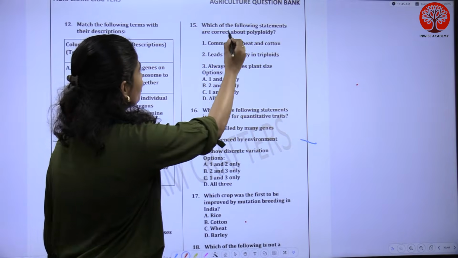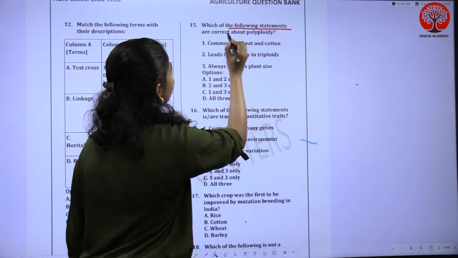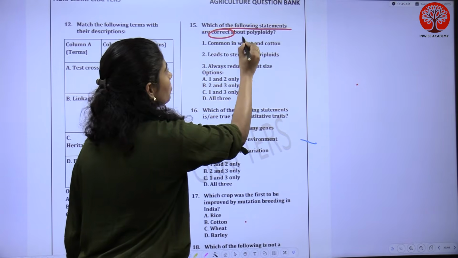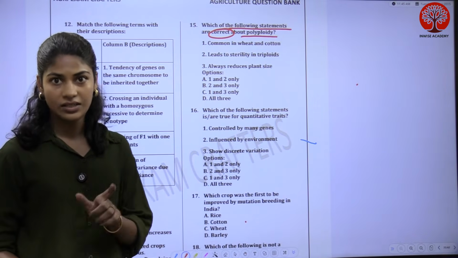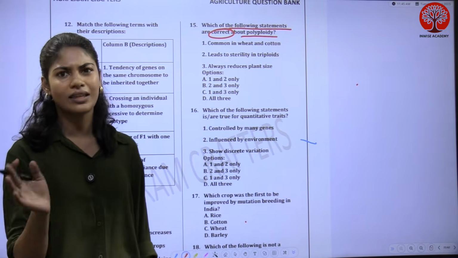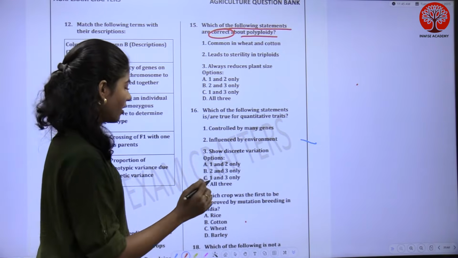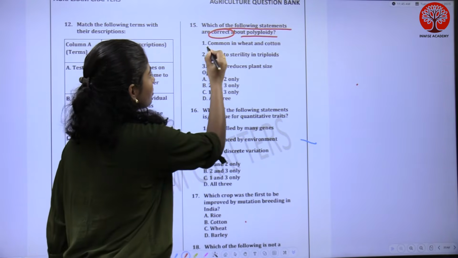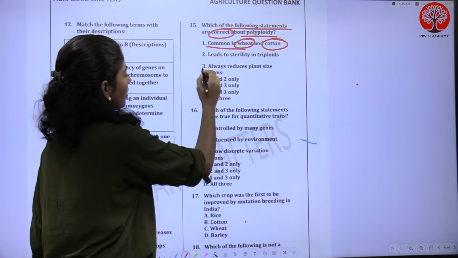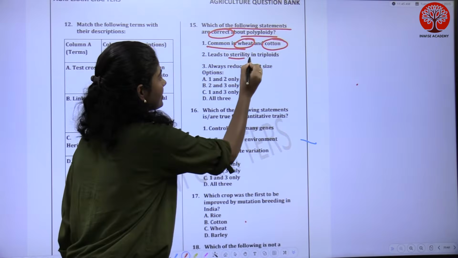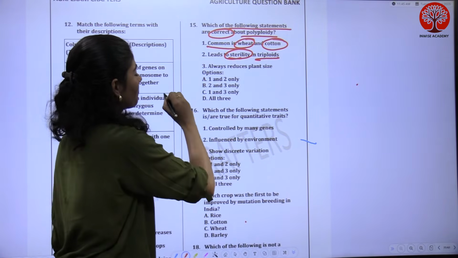Okay. First question. Which of the following statements are correct about polyploidy? You should be very careful with respect to the words correct and incorrect. There is a high chance that they can play with these terms. Statement 1: common in wheat and cotton. Statement 2: leads to sterility in triploids.